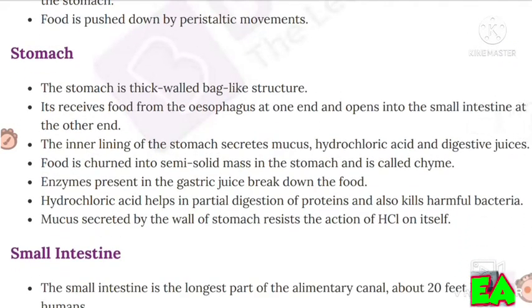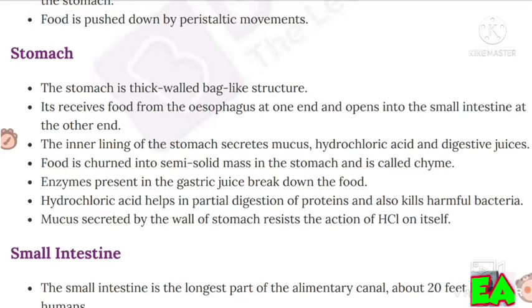Stomach. The stomach is a thick-walled, bag-like structure. It receives food from the oesophagus at one end and opens into the small intestine at the other end. The inner lining of the stomach secretes mucus, hydrochloric acid, and digestive juices. Food is churned into a semi-solid mass in the stomach and is called chyme.